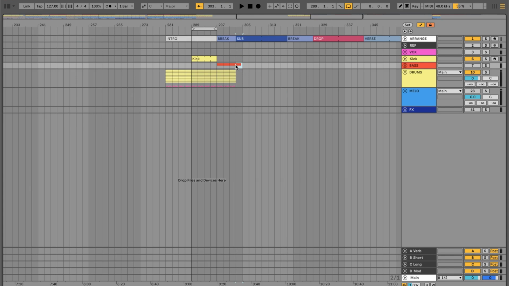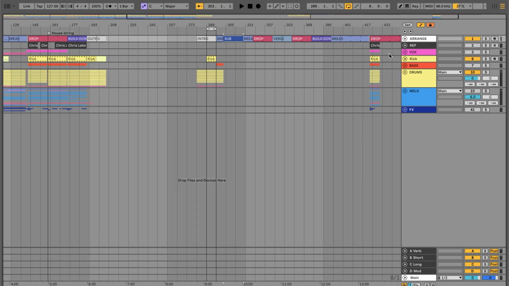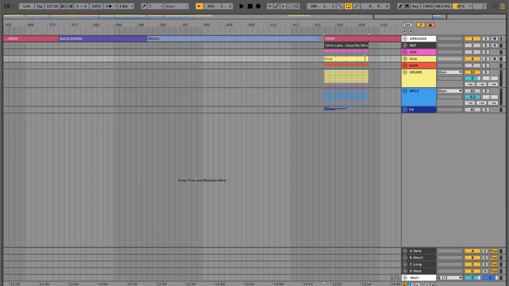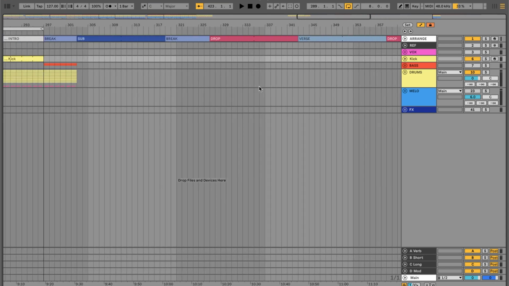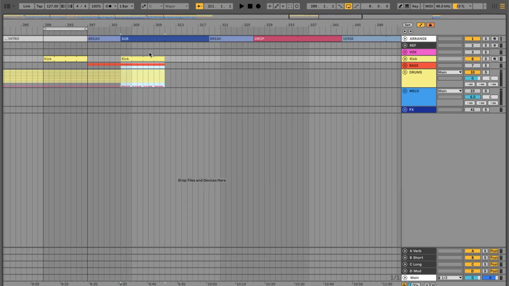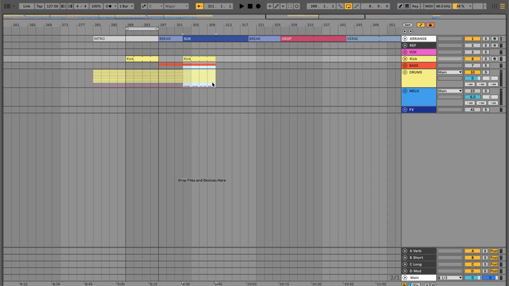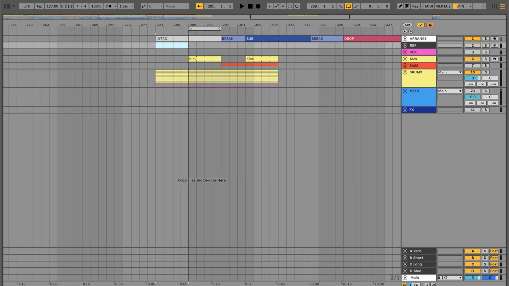So you can just do it like this, and then you can flick back and forth here. Now the sub is coming in, so at this point we might just grab the kick and the bass and all that and throw that in here. You can actually do it blind, but the idea is to use it as a puzzle piece and move it from left to right using the layers that you already have. And a really good trick is to listen from section to section. Every 8 or 16 bars or so, there are going to be small changes. So you want to listen to the layers in your reference track to build out what layers should be present in your tune. That's a good first step.